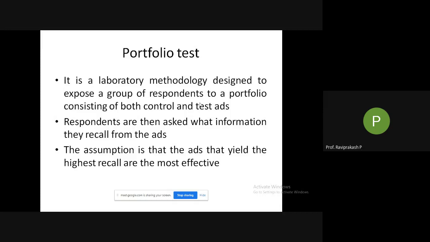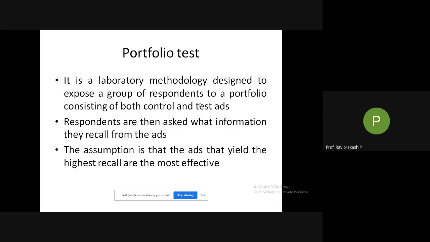Respondents are asked what information they recall from the ads, either about a particular ad or in general: what all do you remember from the whole portfolio? Then the assumption is that the ads that yield the highest recall are the most effective. So how many people out of that group remember which ad?